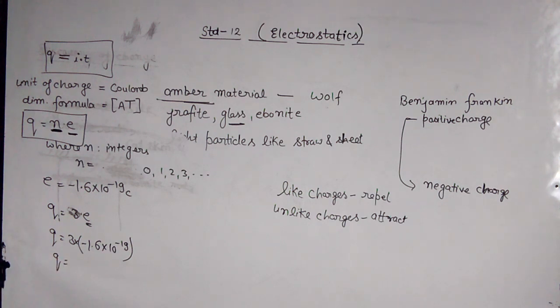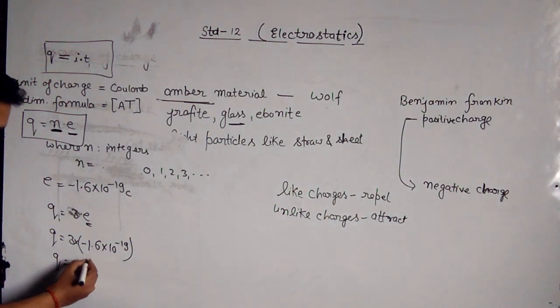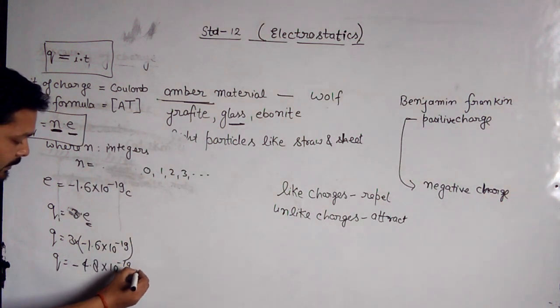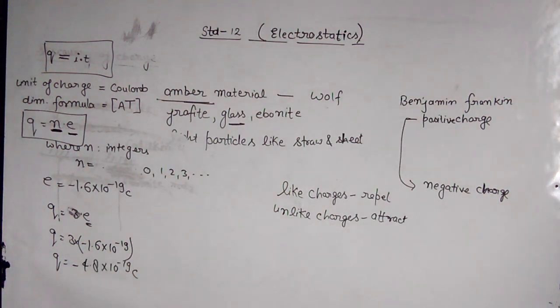So total charge Q will be minus 4.8 into 10 raised to the power minus 19 coulomb. So this charge is quantized, and this one is an additive quantity.